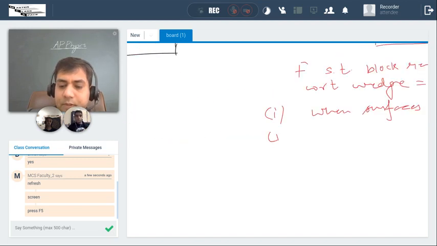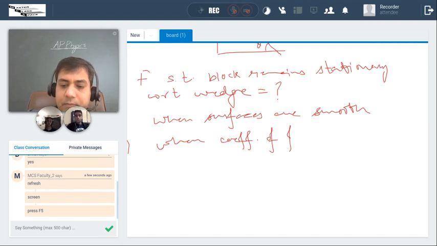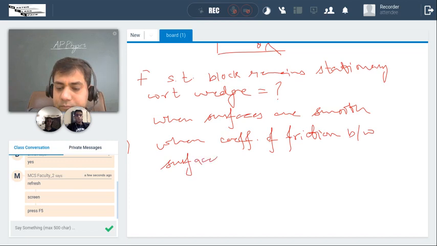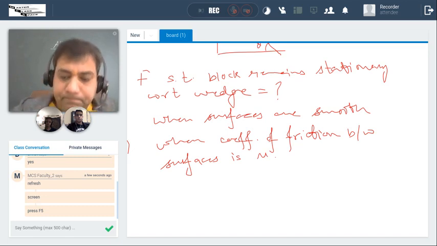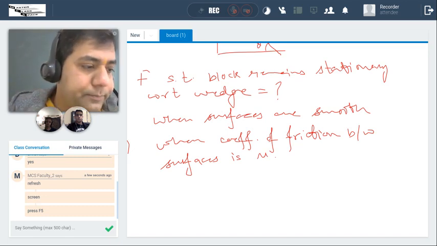Part 2, when there is friction between the surfaces, with coefficient of friction given.